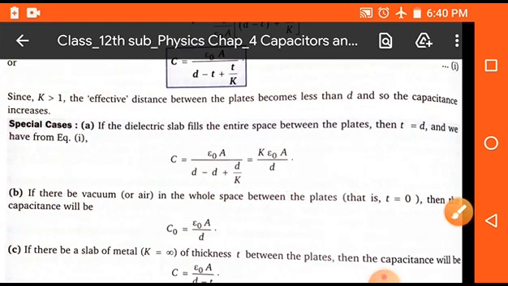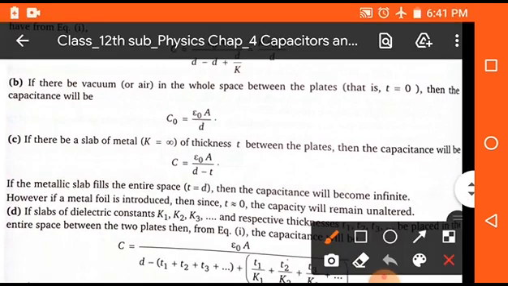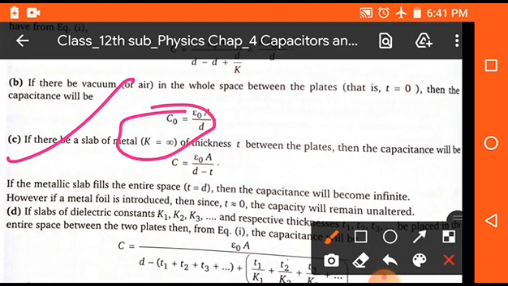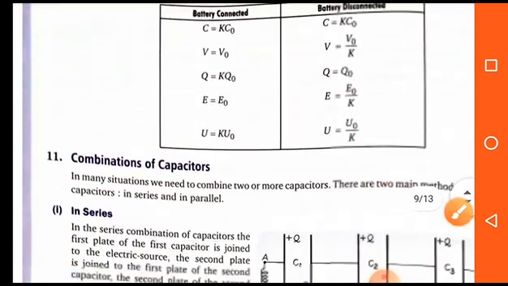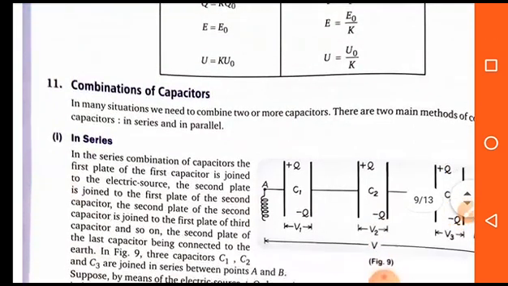And the third case is, if we place a conducting substance between the plates whose dielectric constant is infinite, means maximum. In this case, C is equal to epsilon naught A upon d minus t. So these are the three main conditions which can be used in the capacitance.